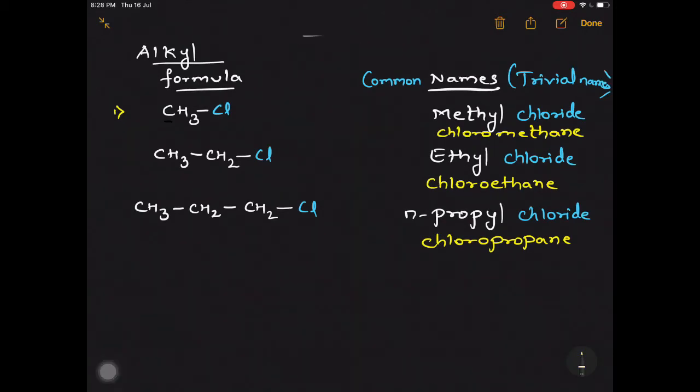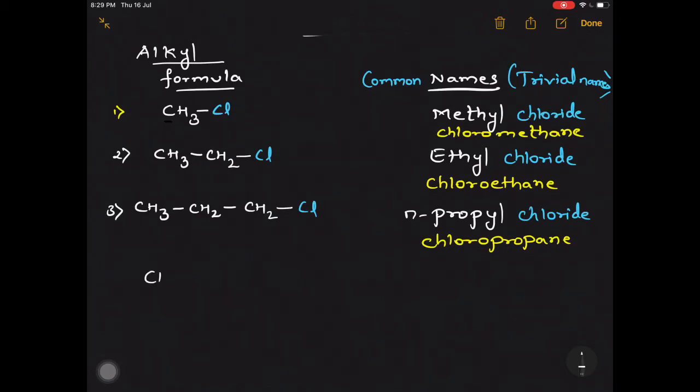Have a look at the third one, that is propane. In the first one and the second one, we get only one particular compound. In the first one we always get chloromethane, and in the second one you replace the hydrogen atom either from the first carbon or the second carbon. Whichever carbon you are removing the hydrogen from and replacing it with the halogen, we are going to get the same compound, that is chloroethane.